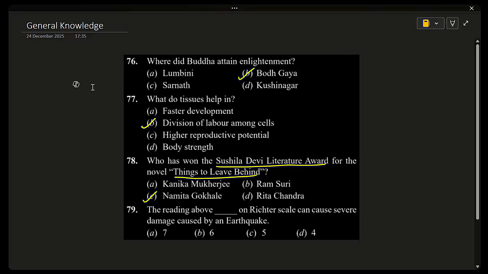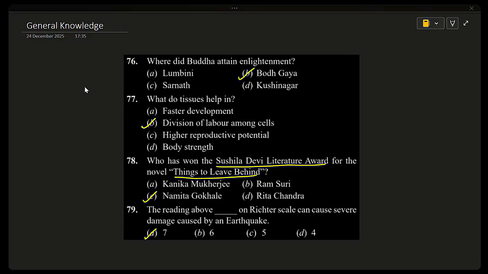79. The reading above dash on the Richter scale can cause severe damage caused by an earthquake. 7, 6, 5, or 4. The answer is option A. The Richter scale measures the magnitude, or strength, of earthquakes. An earthquake with a magnitude above 7 is considered very strong and can cause buildings to collapse, roads to crack, and heavy loss of life and property.